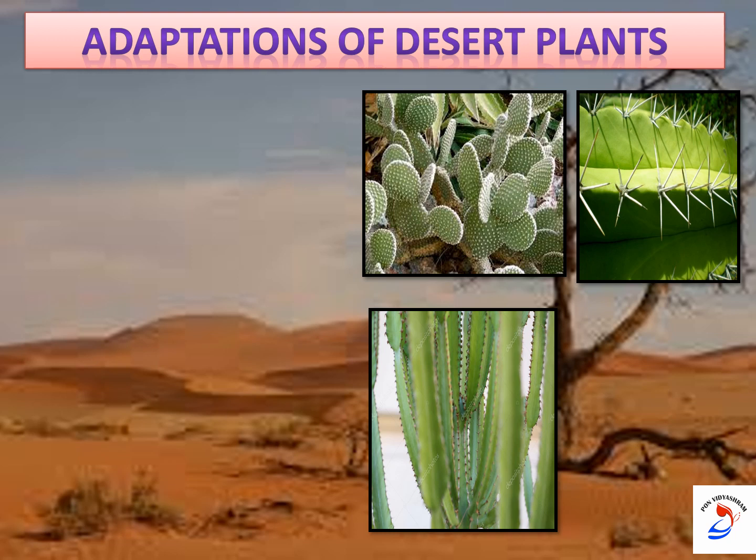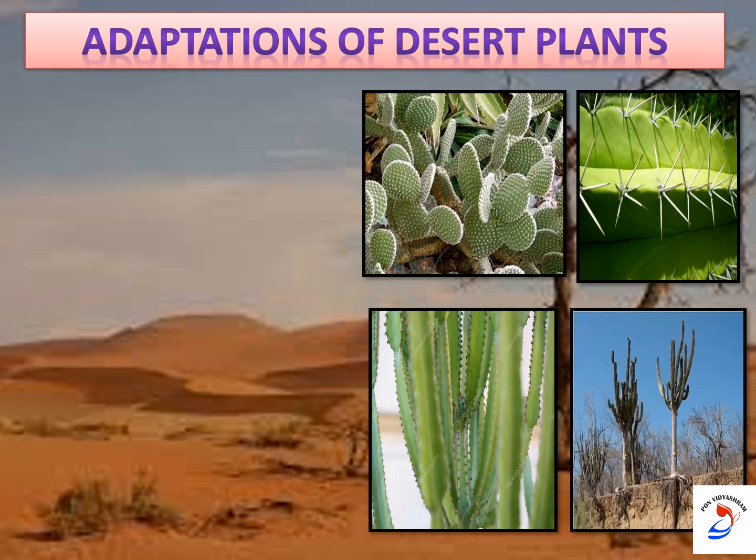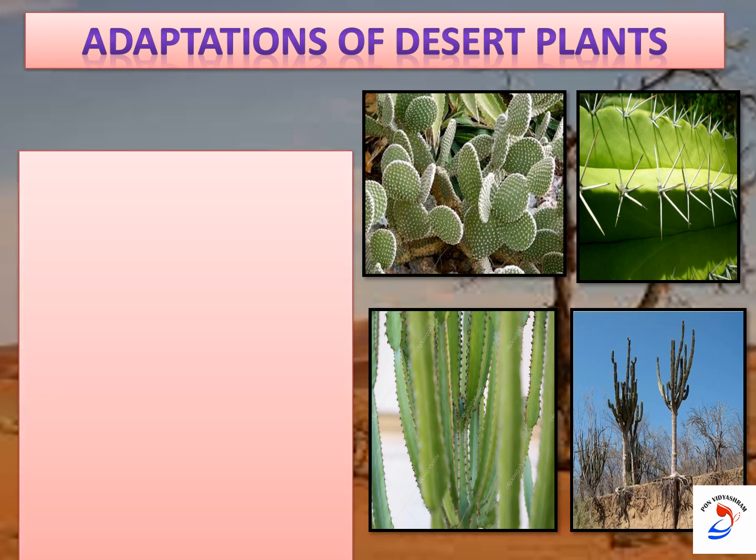We know the leaves have chlorophyll that absorbs the sunlight. Here the leaves are modified into spines, so the stem contains chlorophyll and carries out photosynthesis to prepare food for the plant. Now look at this. The desert plants have roots that grow deep into the soil in search of water, because there is always a scarcity of water. These are all the adaptations shown by the desert plants.